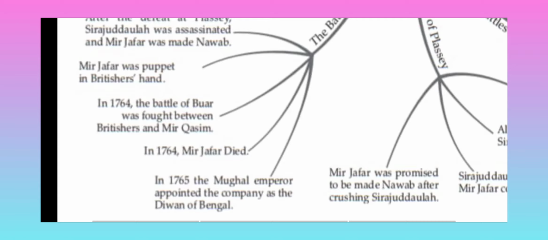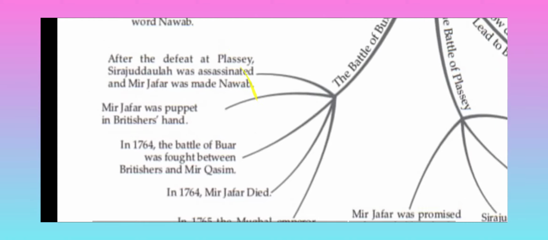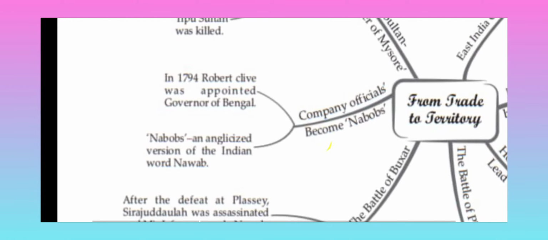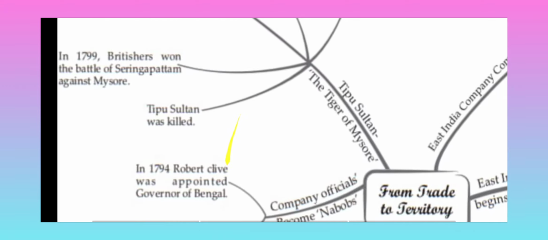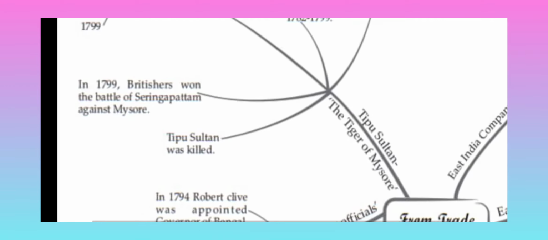In 1764, Mir Jafar died. In 1765, the Mughal Emperor appointed the company as the Diwan of Bengal. So they got the Diwani right of Bengal, Bihar and Odisha. Now company officials became Nawabs. In 1794, Robert Clive was appointed governor of Bengal. Nabobs is the anglicized version of the Indian word Nawab. The people pronounced it Nabob.